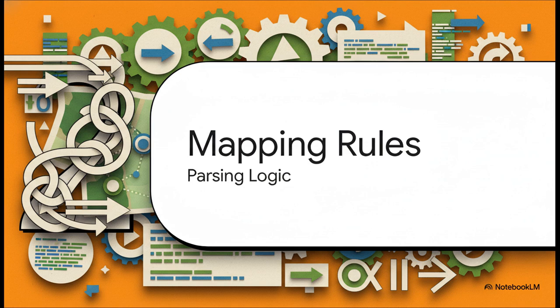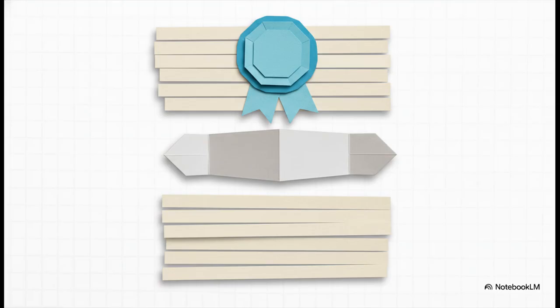So, let's look at how we fix it. Mapping the parsing rules. How do we actually translate that messy reality into clean Haskell code? We have to establish a new foundational rule for our updated logic. A paragraph is now defined as a sequence of lines that are not separated by a blank line and, crucially, do not start with a header pattern. Now, in plain English, that sounds fairly straightforward, right? But teaching a functional parser to understand this requires quite a bit of structural finesse.